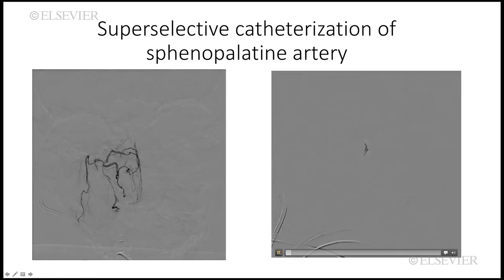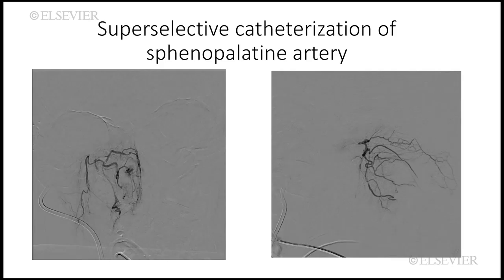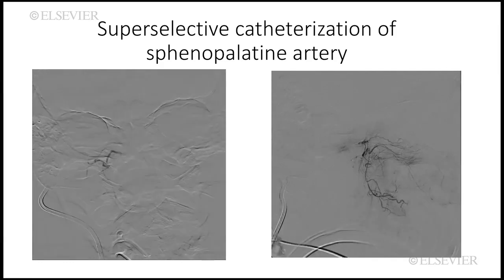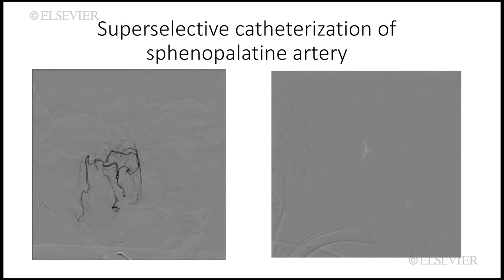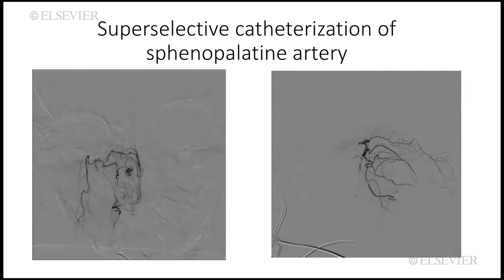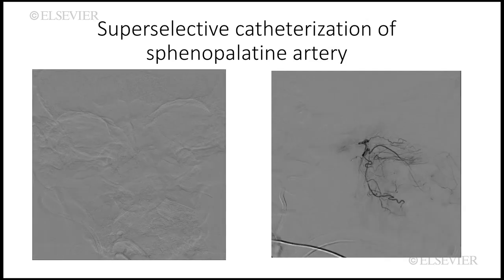We navigate a Septor 4 mm by 10 mm balloon microcatheter with a Synchro 10 microwire into the right sphenopalatine artery. We then perform a supraselective angiogram of the right sphenopalatine artery. These two runs are AP and lateral projections demonstrating the supraselective angiogram of the right sphenopalatine artery.